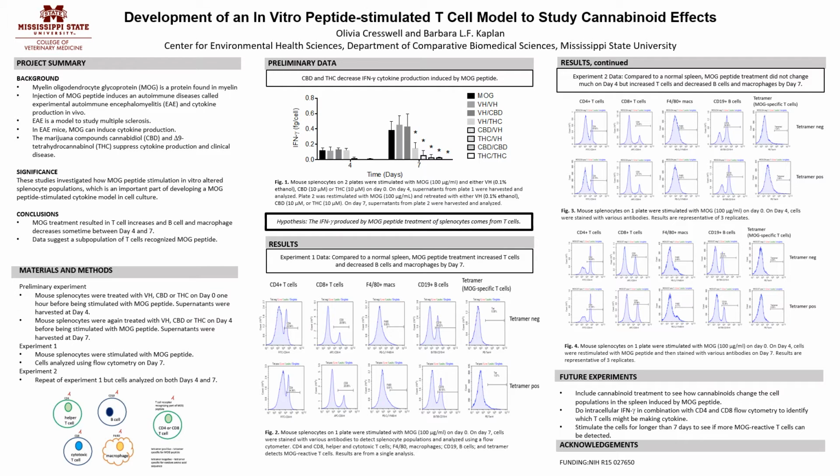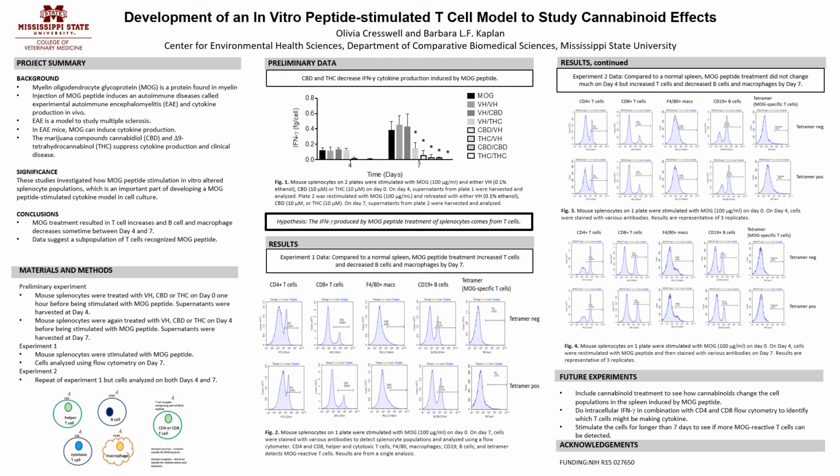Since we saw that MOG could induce cytokine production, we wanted to investigate which cell population might be responsible. So we used flow cytometry and we tested the hypothesis that interferon gamma produced by MOG peptide treatment of splenocytes comes from T cells. Now on to our first experiment in Figure 2. In each set of flow data, we provide tetramer-negative analysis across the top and tetramer-positive data across the bottom. The use of tetramer-negative versus tetramer-positive did not significantly change the analysis of the other cell populations.